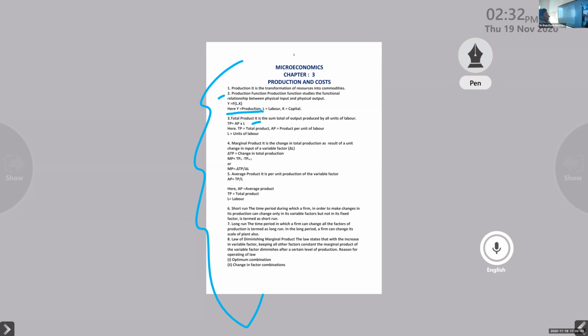Next one, marginal product. The term marginal is related with the symbol delta. We use delta to represent a change, maybe a change in the total production related with the change in labor.